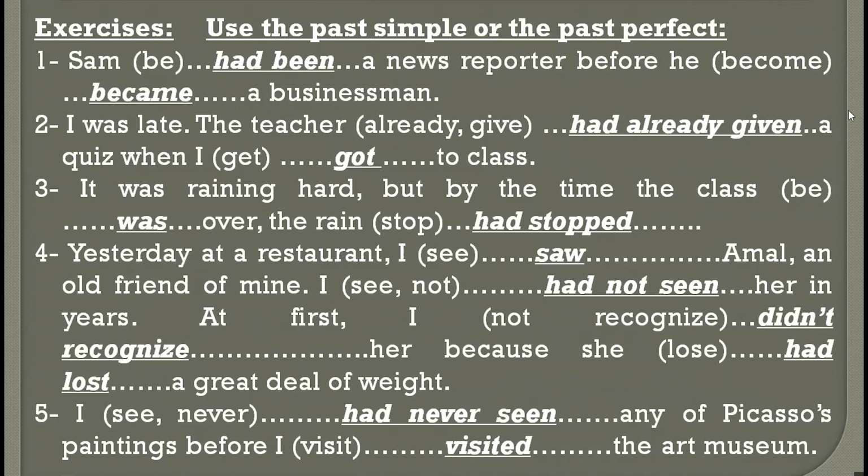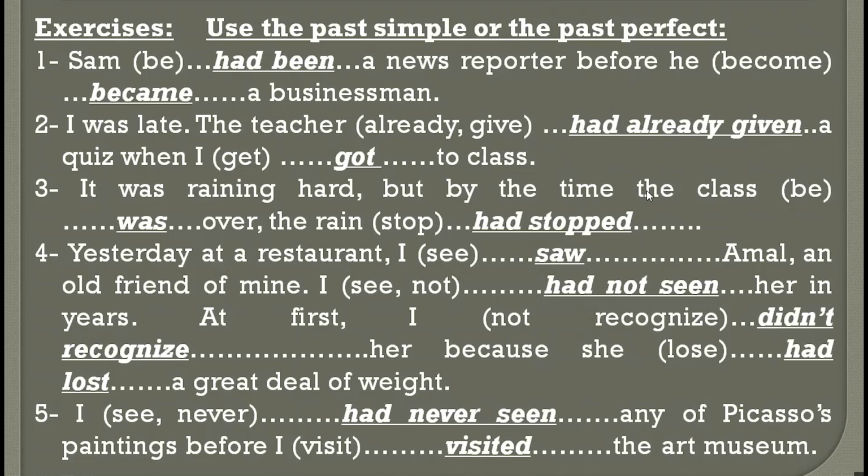Okay, number two, I was late. The teacher had already given a quiz when I got to class. We use the past perfect here and the past simple here. The teacher gave the quiz before I got to class. And how do I know? Because I was late. I said at the beginning that I was late.